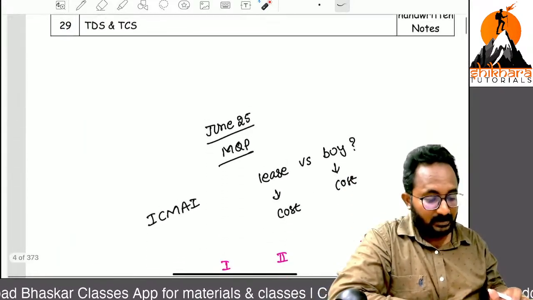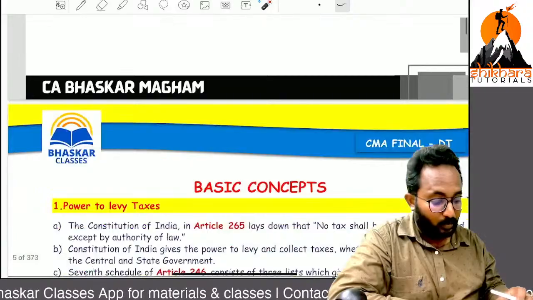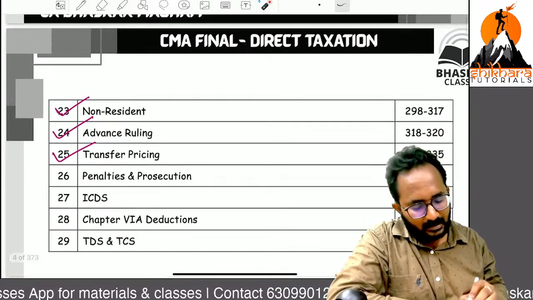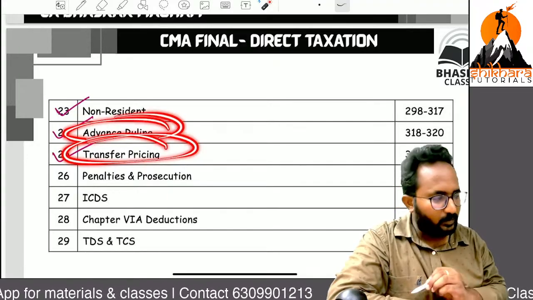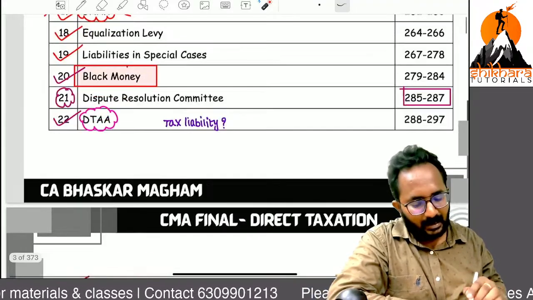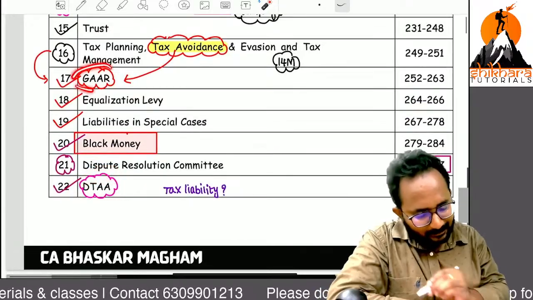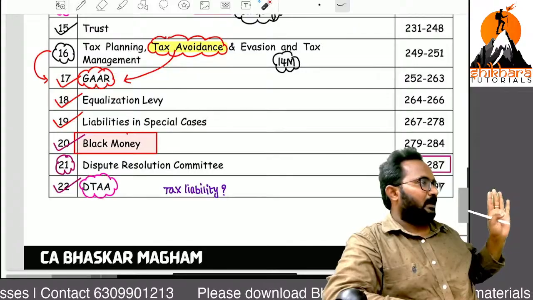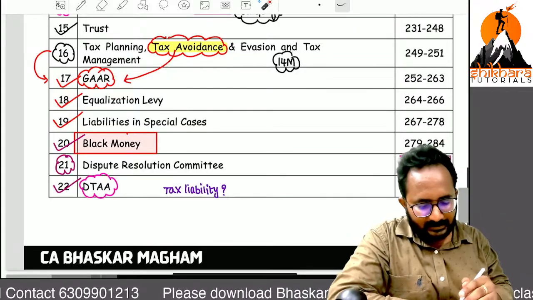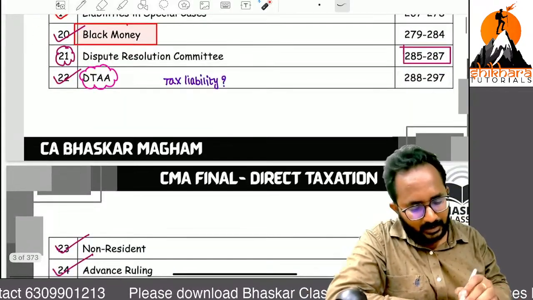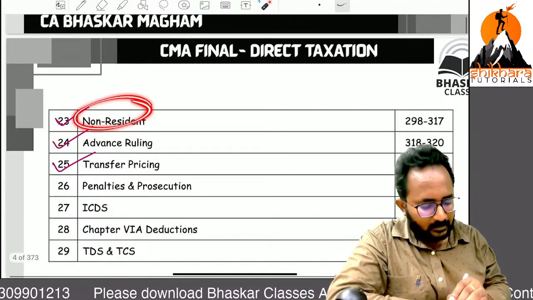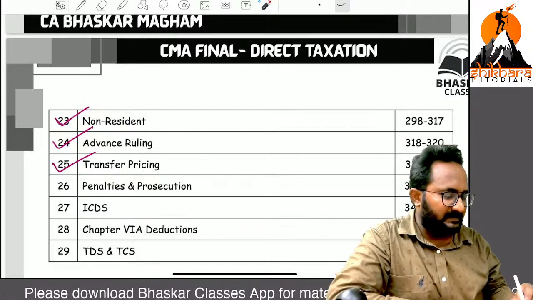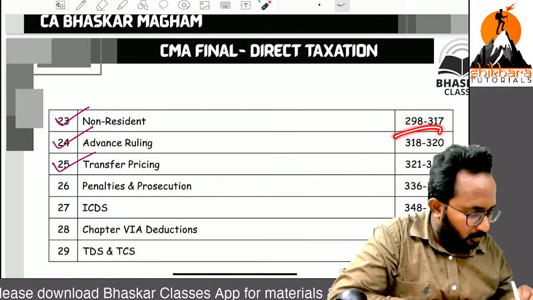Sir, can you give that international taxation chapter, sir? I want to note it down separately for my preparation. Yes, you can note it down. What are they? Transfer pricing, advance ruling, non-resident, and DTAA, GAR chapter also. These are the 5 chapters of international taxation. So what are the chapters? GAR, DTAA, non-resident, advance ruling. Just see the page numbers of advance ruling. How many?